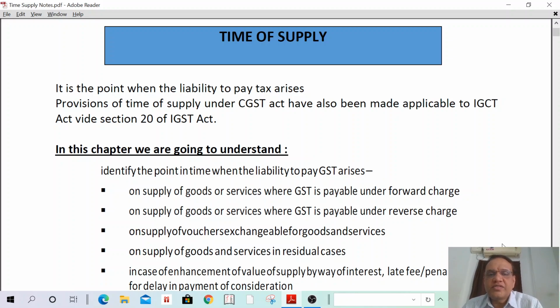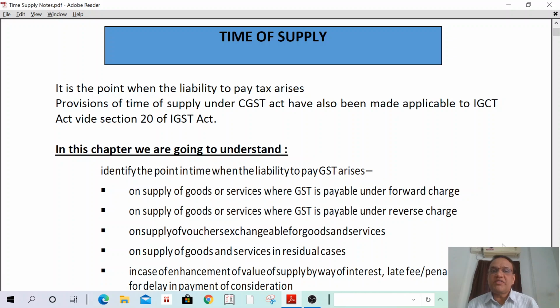The time of supply is different from the time to issue invoice. You should keep in mind that there is a difference between the time of supply and the time to issue invoice. Suppose today I have completed the audit work, that means my time of supply is today. But what is the time limit to issue invoice? That is 30 days from the date of supply of services. That means I can issue invoice today plus 30 days, but the time of supply is today.